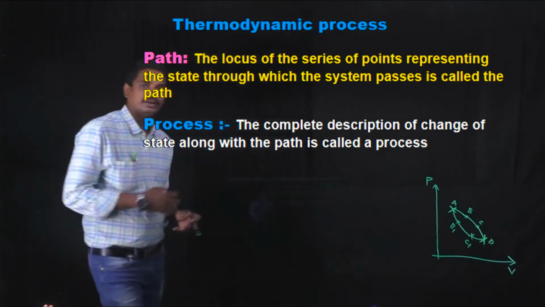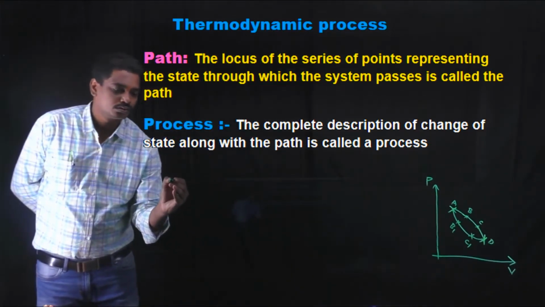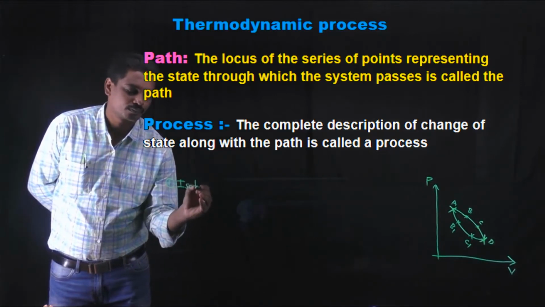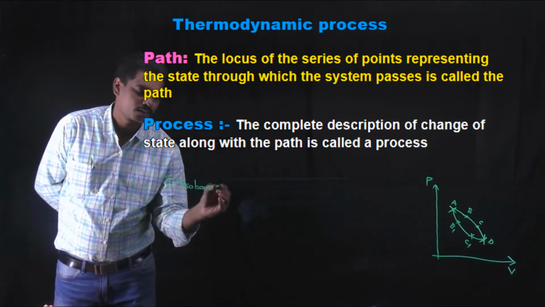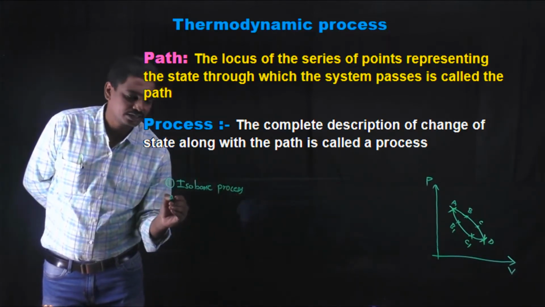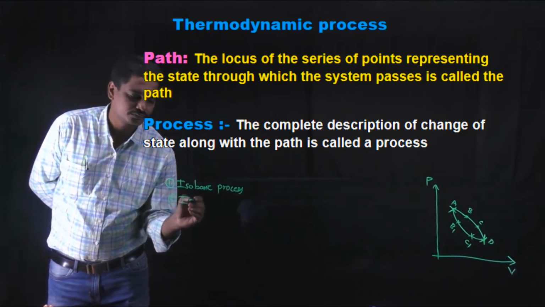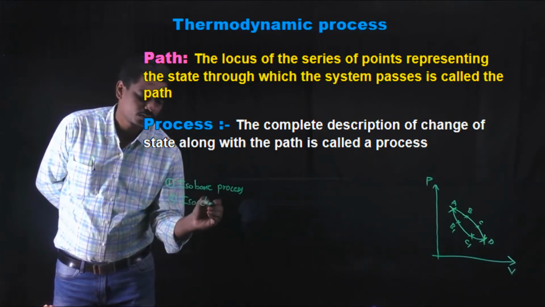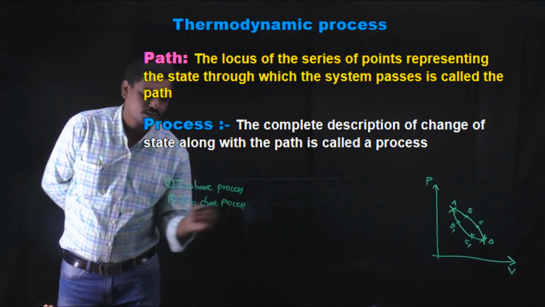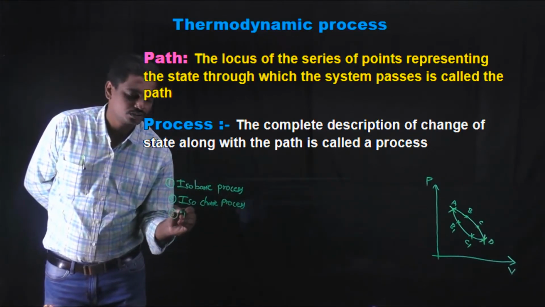So there are different types of processes. The first one is the isobaric process. The second one is isochoric. The third one is the isothermal process.